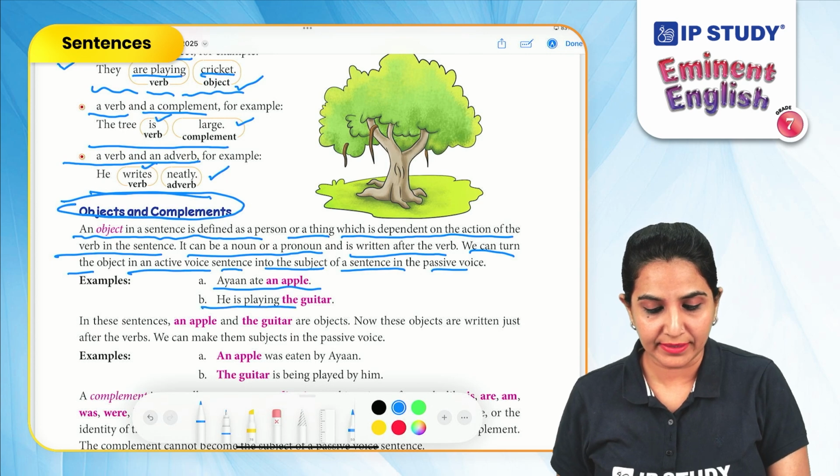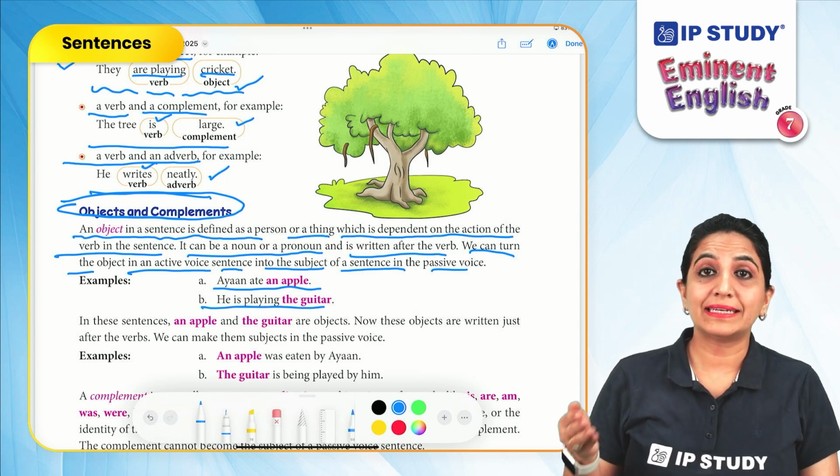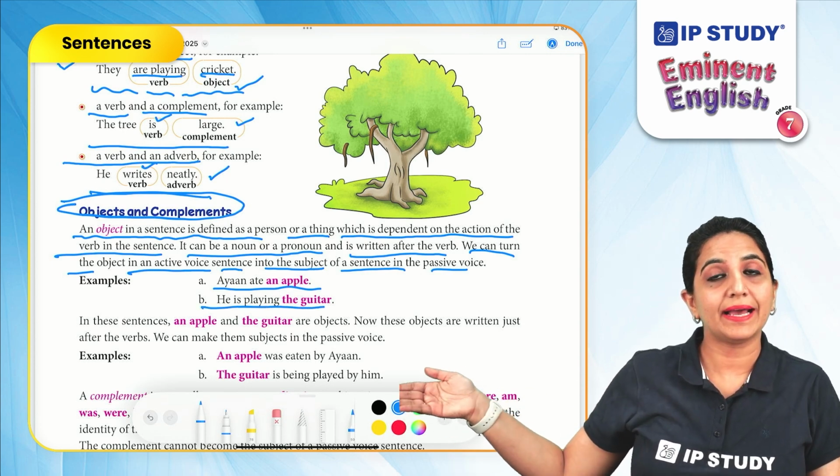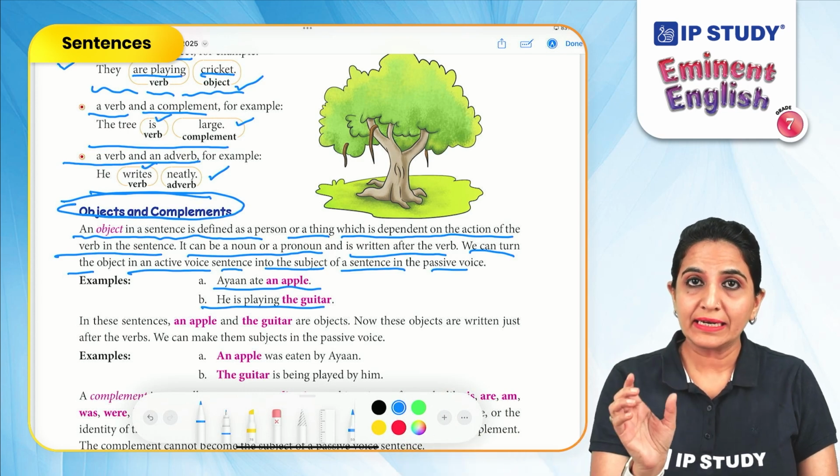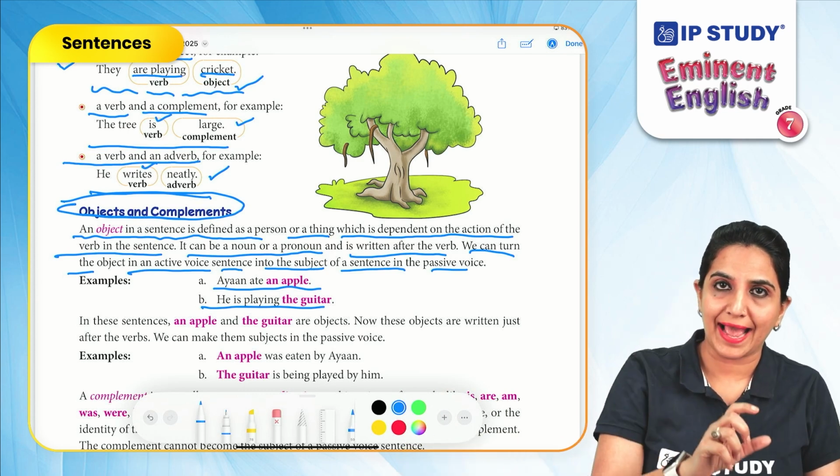He is playing the guitar. Now, the guitar is being played by him. So, the guitar, the object, is dependent on the action playing.